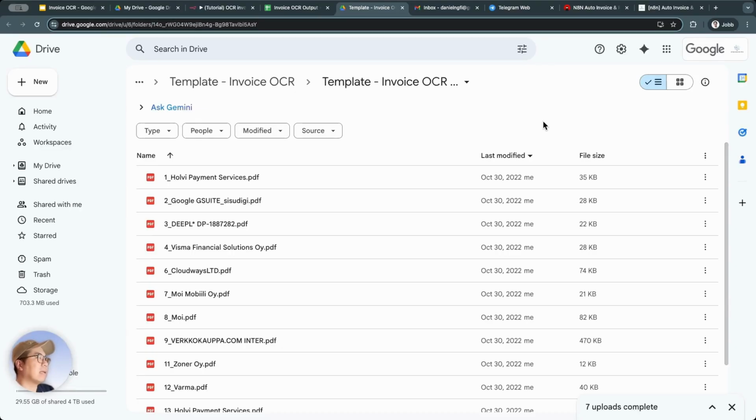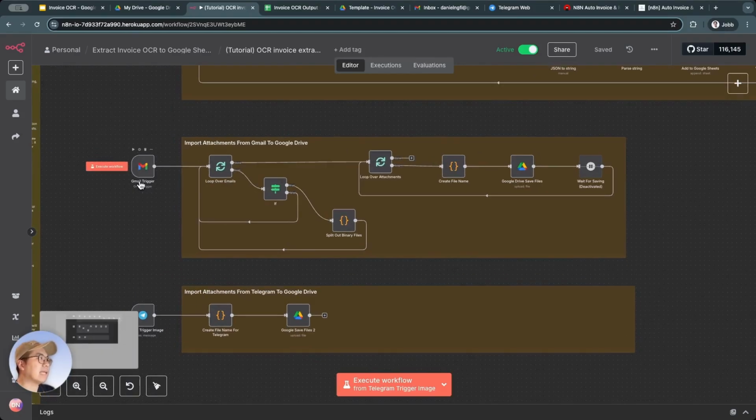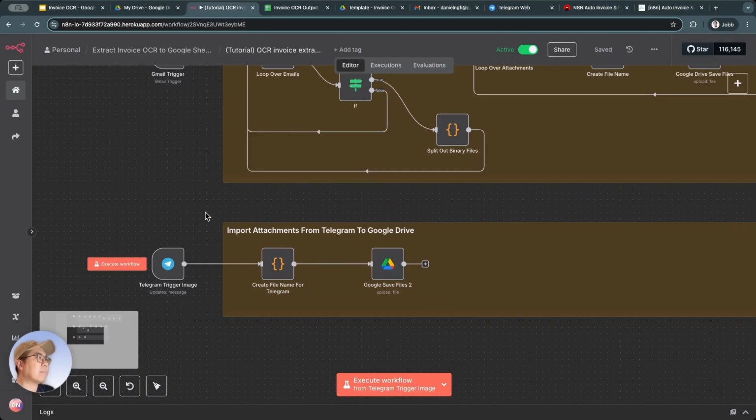So, when we add a new invoice file to this Drive folder, that's actually the main trigger. That means every time we drop a new file in here, it will be processed, pushed into N8N, and handled there. So this is the main trigger. The special thing about my Auto Invoice OCR flow is that it also has two additional secondary triggers. The first secondary trigger is via Gmail, and the second one is via Telegram.